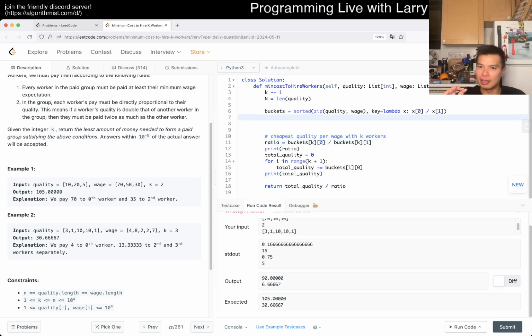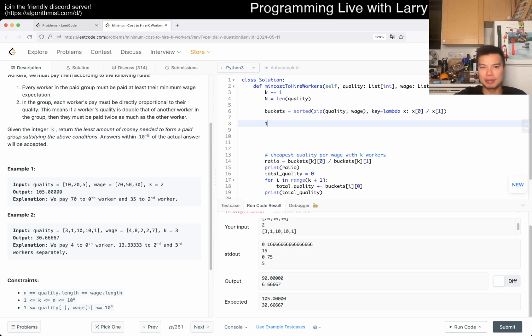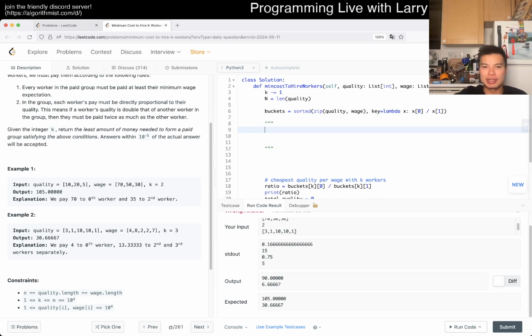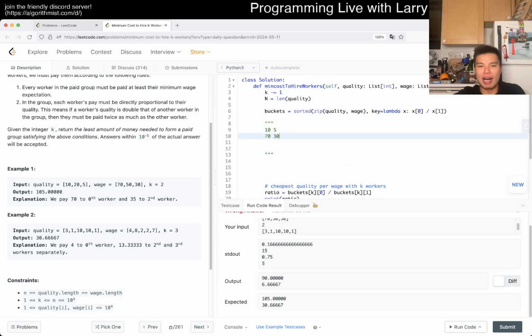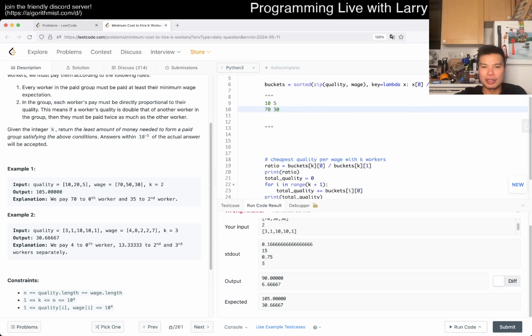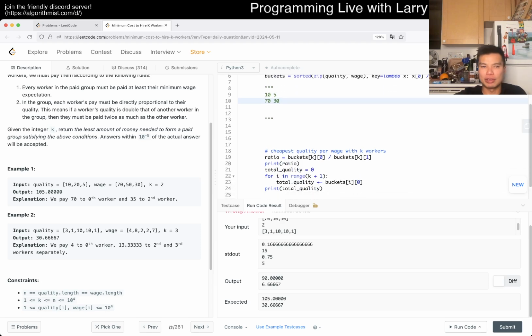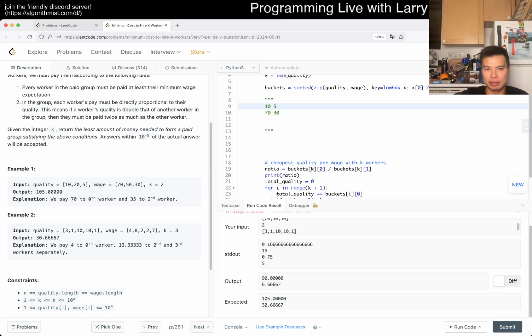Okay, let me reset very briefly. Because basically now we're saying, okay, let's say we have 10. We have 10 and 5, 70 and 30. So the limiting factor is the thing that costs the most, which is the lowest. So in this case, it will be the smallest ratio, right? But we don't have to have this number, right? So, okay, but let's say we add in 20, 50. Why is that no bueno?